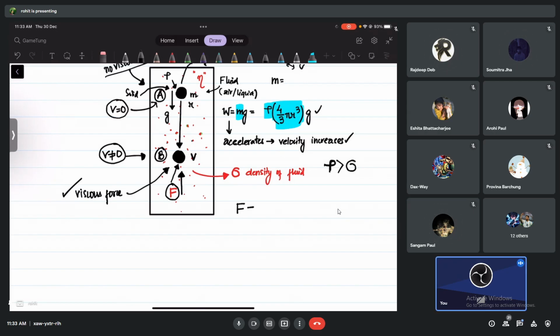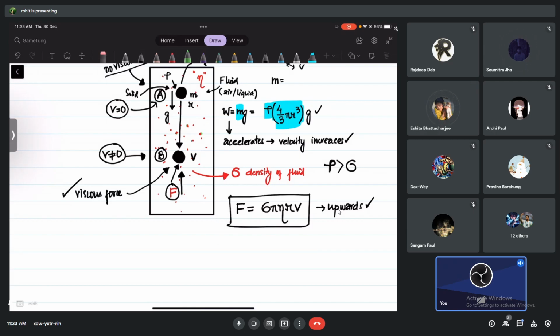This viscous force, don't forget, is acting on the spherical body. So what is the viscous force? Tell me, guys. You know the formula. 6 pi eta r v. Very good. At any point of time, this is the viscous force, and it is directed upwards. So this is quite okay, right? Yes, sir. Okay, there's one more force that's going to oppose it. I'm going to show you what that is.